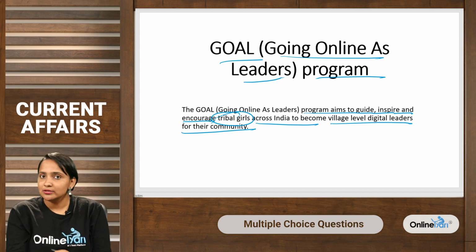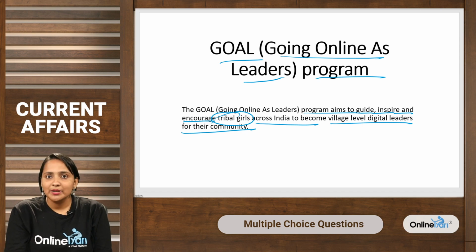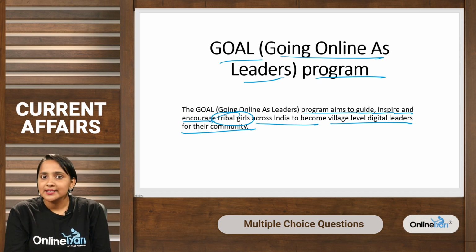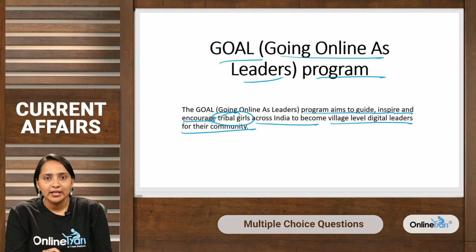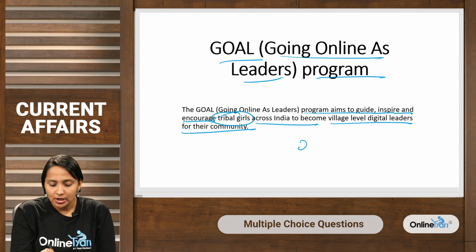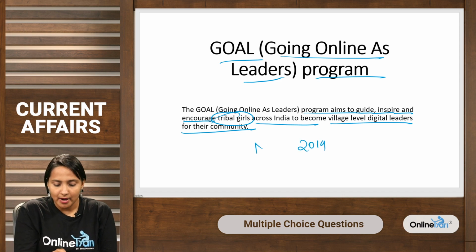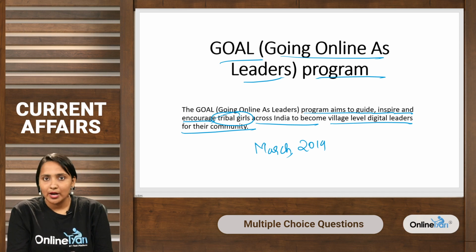So, who has launched this scheme? The Union Minister of Tribal Affairs has recently announced this scheme, that is the second phase of the program. The first phase was launched in March 2019.